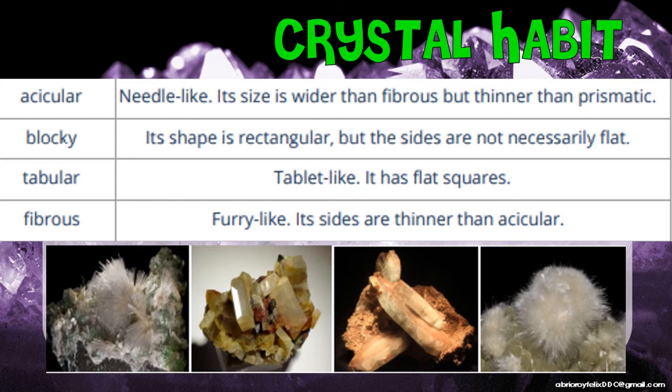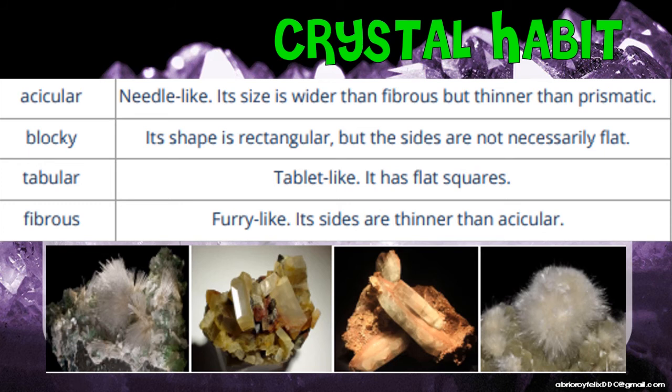First is your acicular. Your acicular is needle-like. Its size is wider than fibrous but thinner than your prismatic. Look at the image, the first image from the left. It is needle-like, tama ba? Parang may mga needles lang na nakatusok, no, sa mineral natin. Yan po ang forma ng kanyang crystals. So that's an example of your mineral na tinatawag nating natrolite. Okay? Your natrolite, ito yung example ng ating acicular.